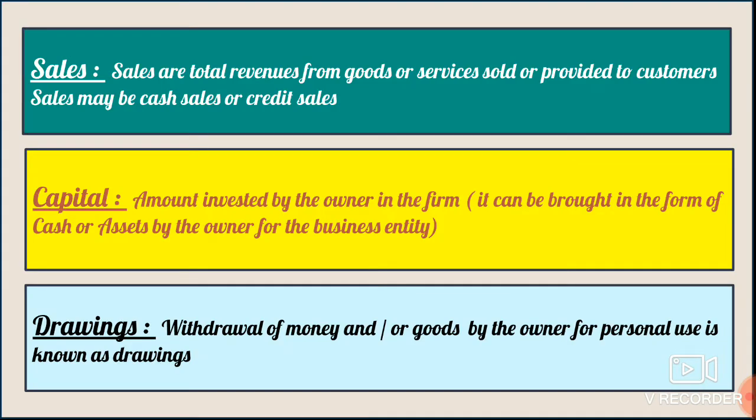Next we have sales. Sales are total revenues from goods or services sold or provided to customers. Sales may be cash sales or credit sales. Next we have capital. Capital is the amount invested by the owner in the business. This investment can be in the form of cash or in kind. In kind, it can be assets like furniture, machinery, building, etc. So the amount invested by the owner in the business in the form of cash or other assets is termed as capital.